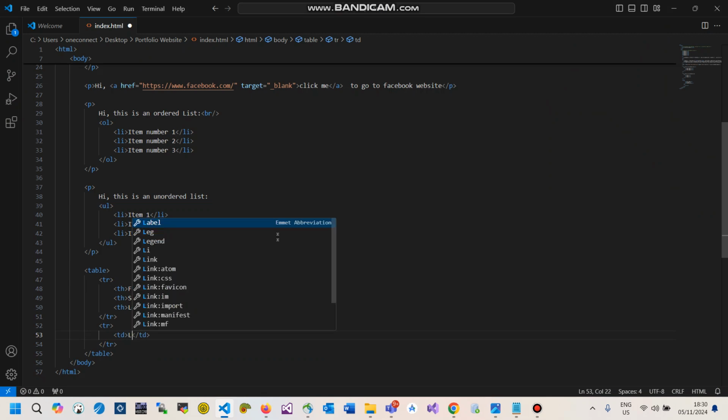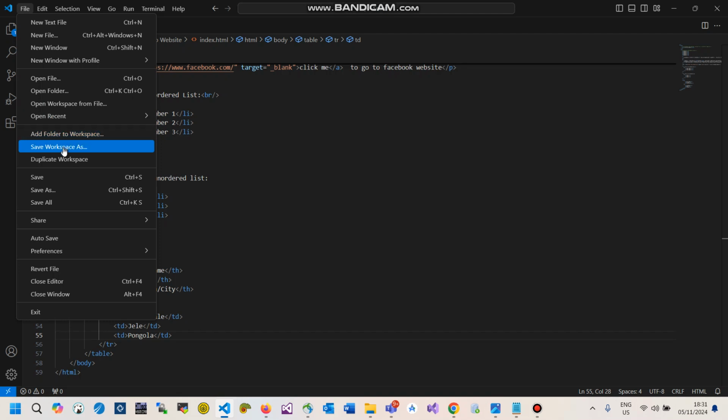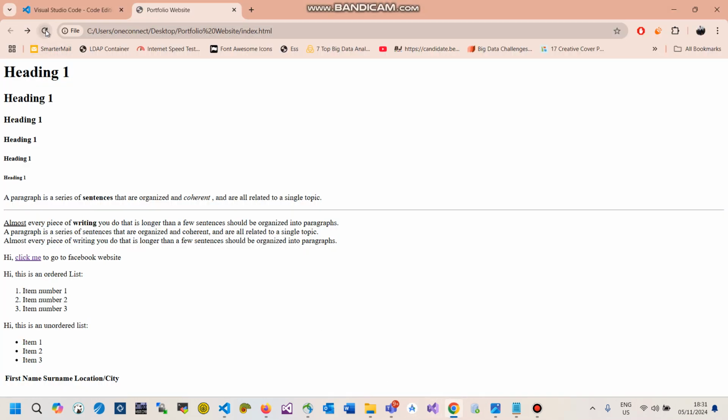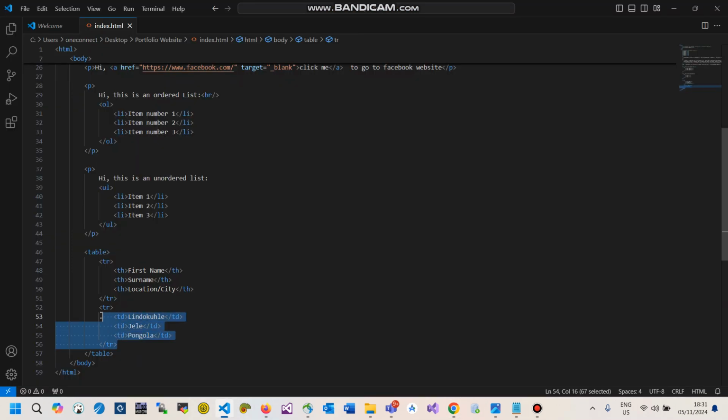First name, I'll just put my name, put my surname and also my location, right? I'm going to go ahead and save this. Once I save this, you will notice that there's now data inside of this new row for each column, right? Say I want to add more, then I'm going to add another row.